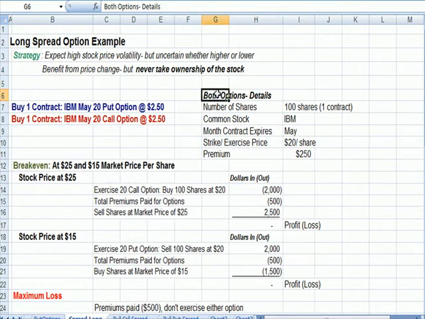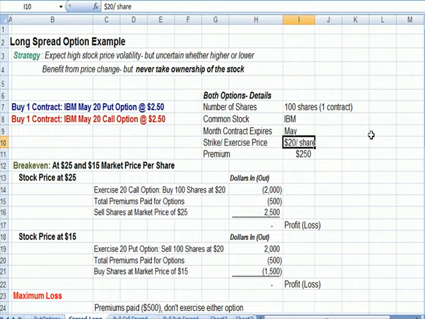As a review, I've put this information over here so we can keep the terminology straight. One option contract controls 100 shares. In my example, the underlying common stock is IBM. The options expire in May. That's the expiration date.